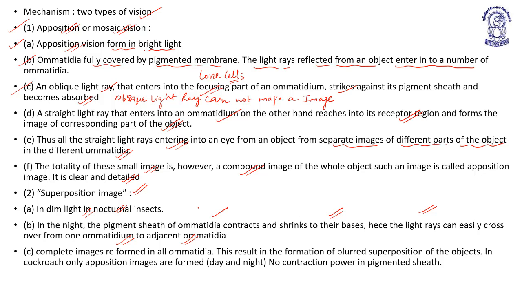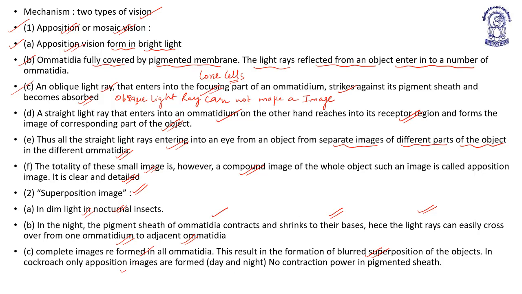But in the night, the pigmented sheath contracts and shrinks to its base, so the light rays can easily pass to adjacent ommatidia. Complete images are reformed in all ommatidia. They result in the formation of a blurred superposition image of the object.